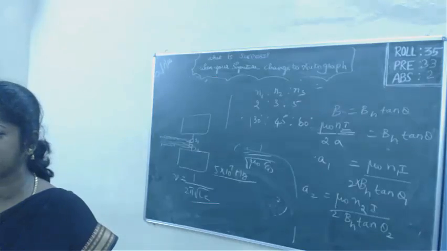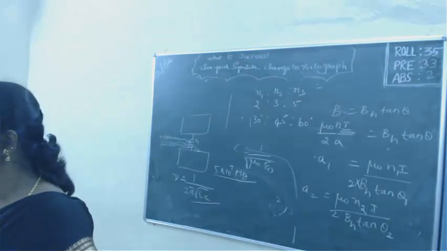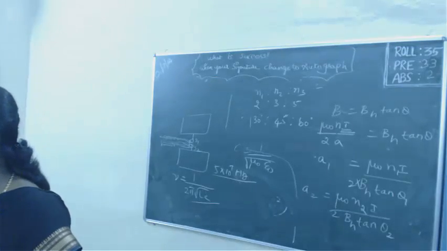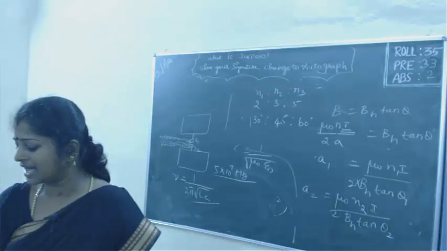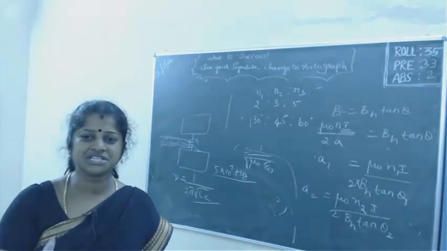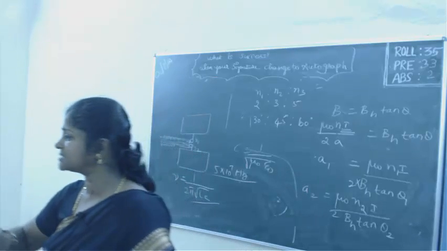You would have studied in chemistry the Bragg spectrometer. There we make use of the X-ray, right? X-ray is used to find out or to analyze the structure of an atom or a crystal. Then gamma rays are used in the treatment of cancer. So these are the uses of the electromagnetic spectrum.